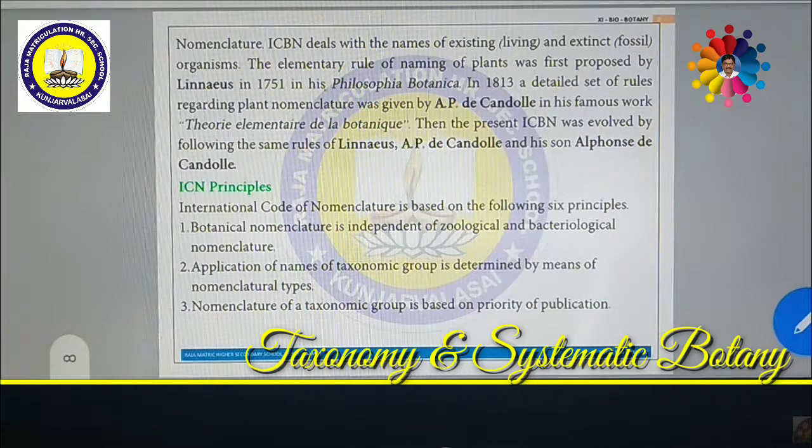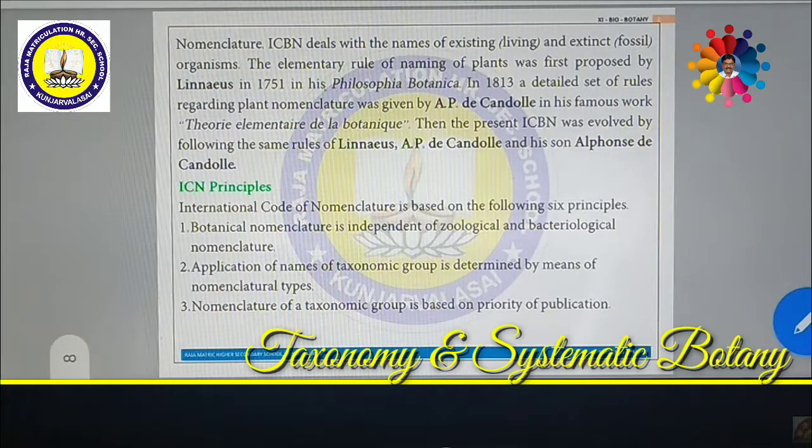A lot of floras are available, a lot of books are available: keys, floras, monographs. In such books we have to verify whether it is already discovered or not. If you have discovered it as new, you are the scientist. You are the author for the plant. Then you can give your own name as well.